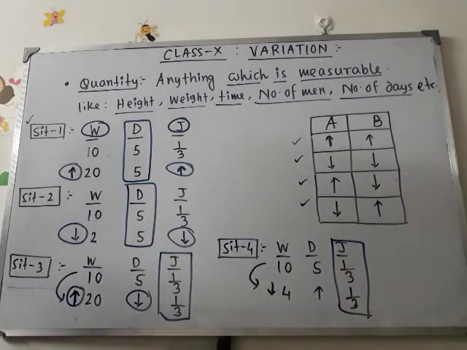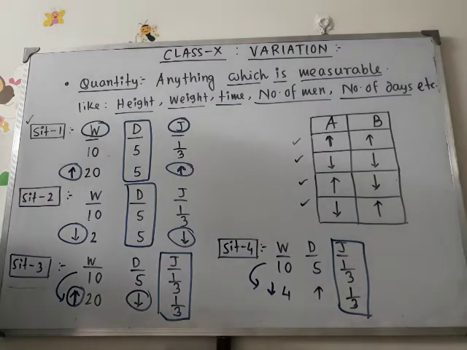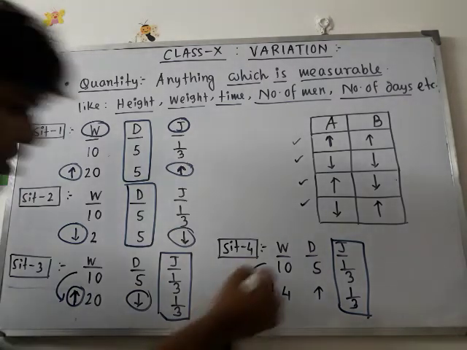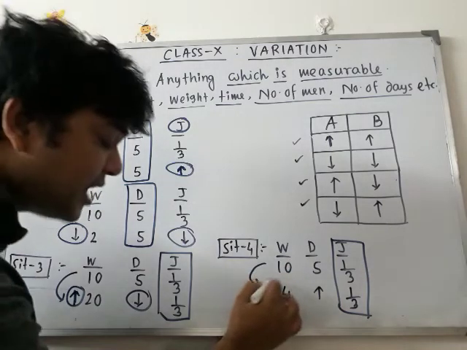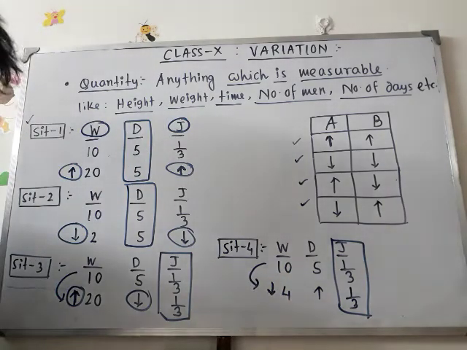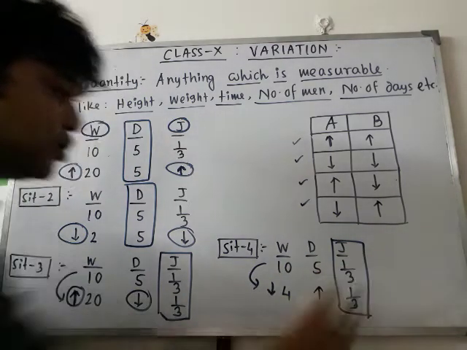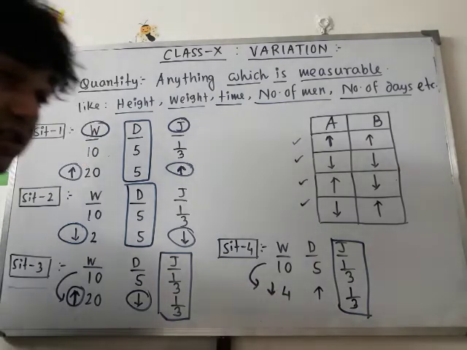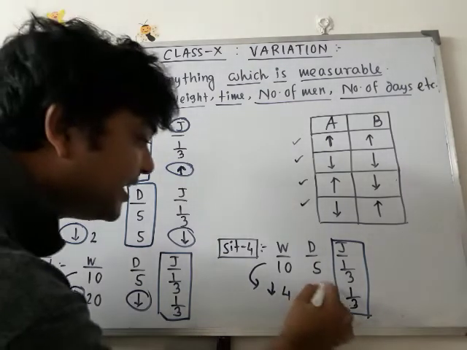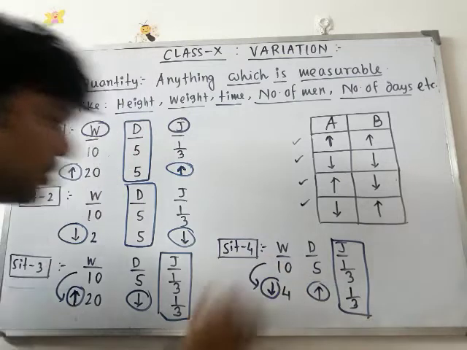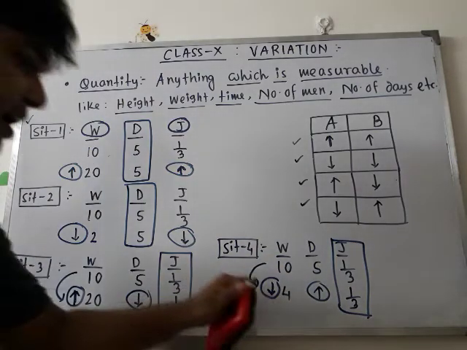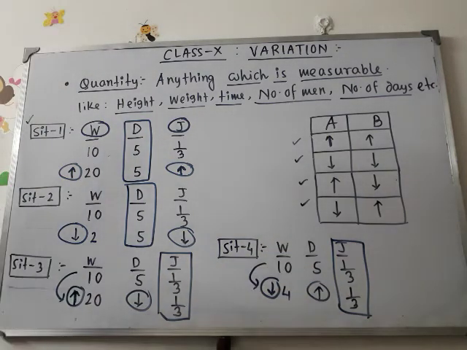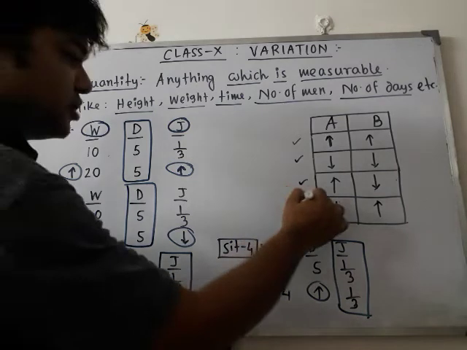Then will the requirement of days be increased or decreased? Naturally it is increased, because the number of workers has decreased. So to finish the same portion of the job, we need more days. So the first quantity, the number of workers, decreased. In that case, the number of days will be increased. This is the fourth situation.